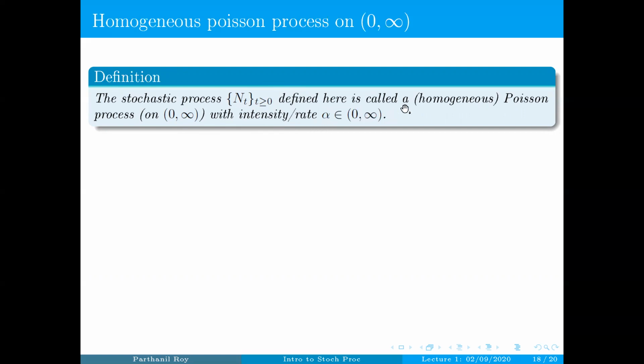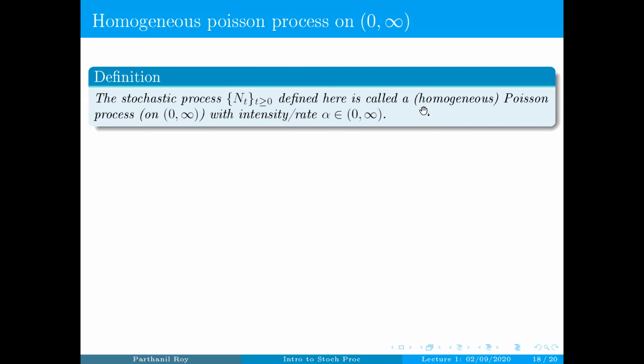Now alpha is the parameter coming from the underlying exponential distribution, and it's a strictly positive parameter. Everything is happening on the positive real line, so that's why we call it a Poisson process on the positive real line. Why homogeneous will be clear later. We'll talk about this later.